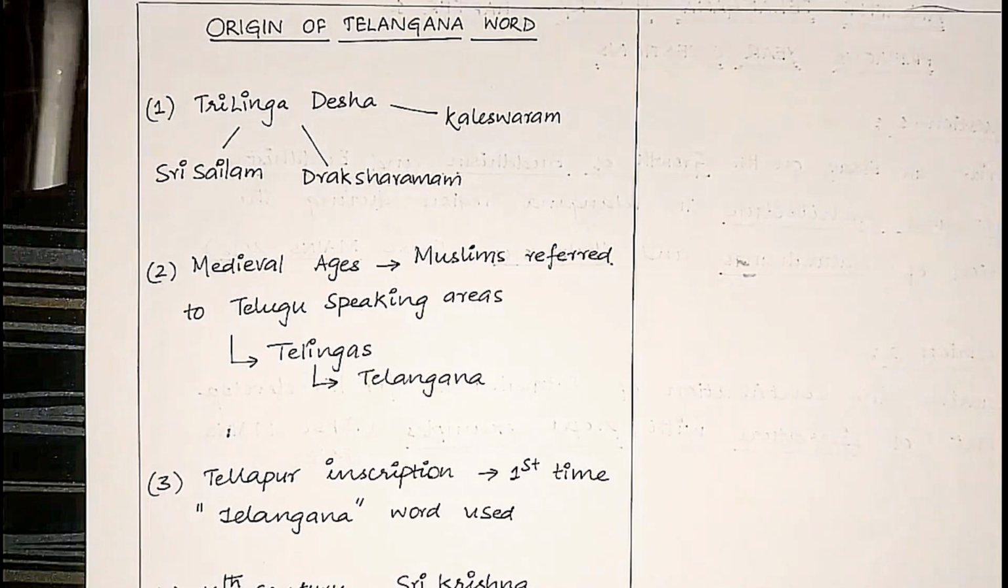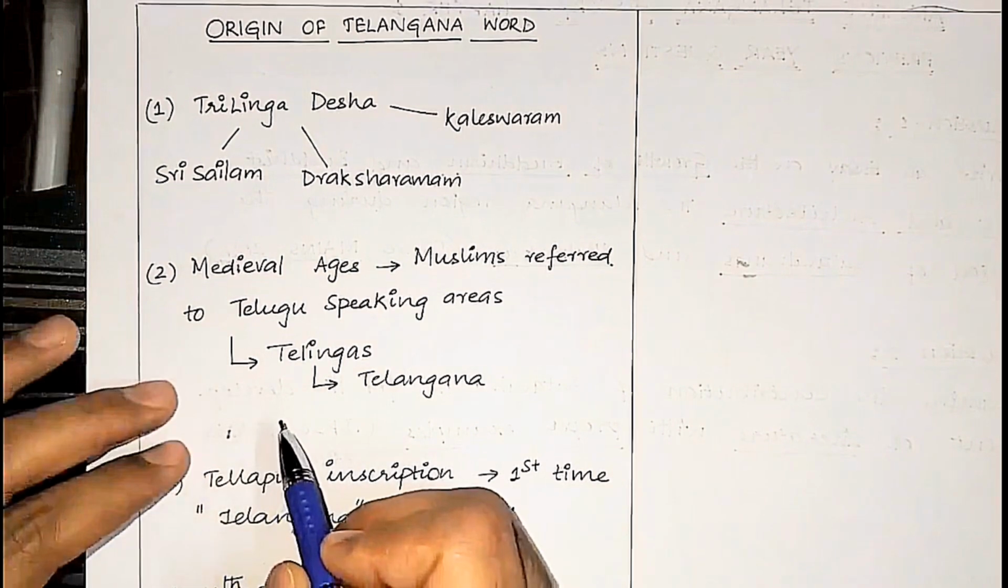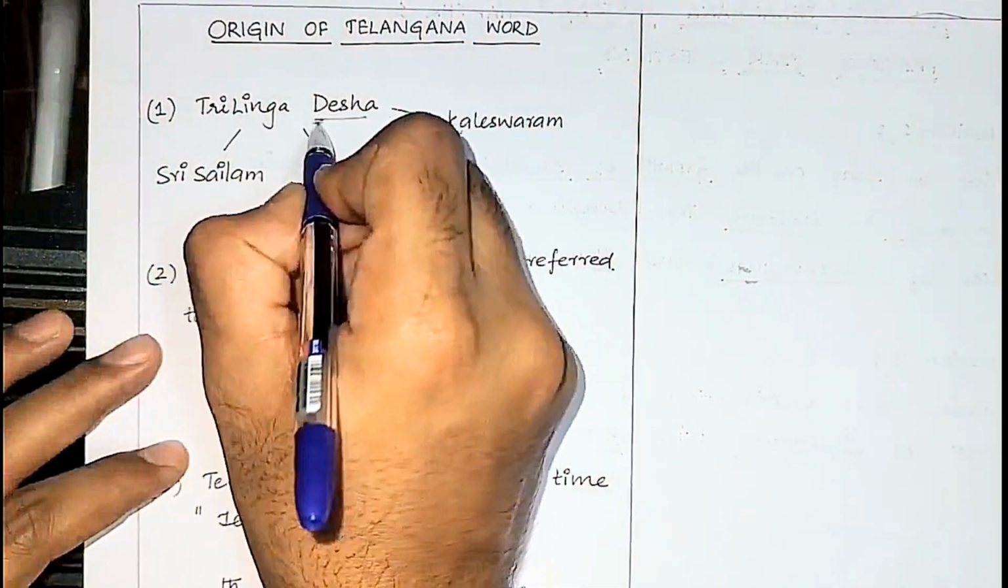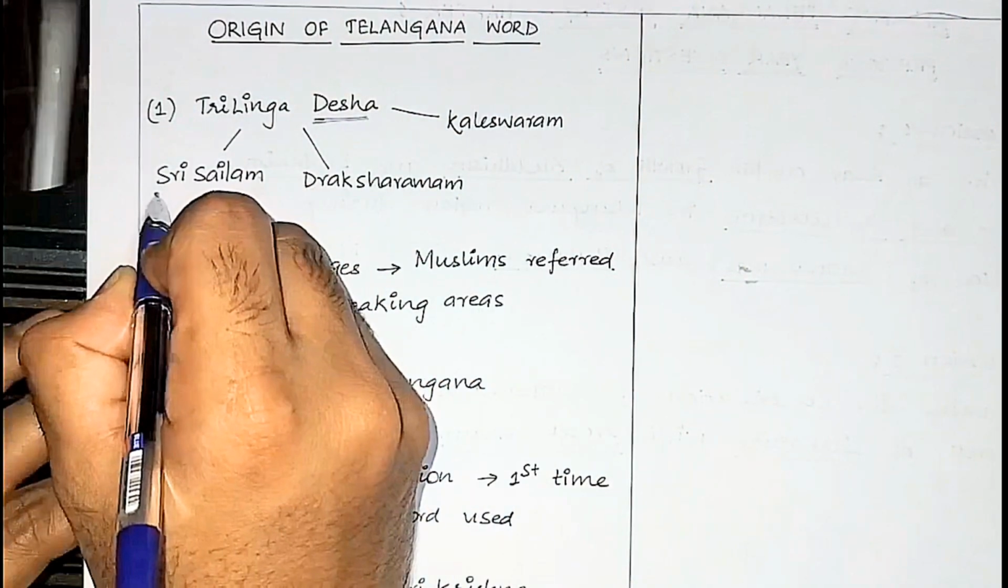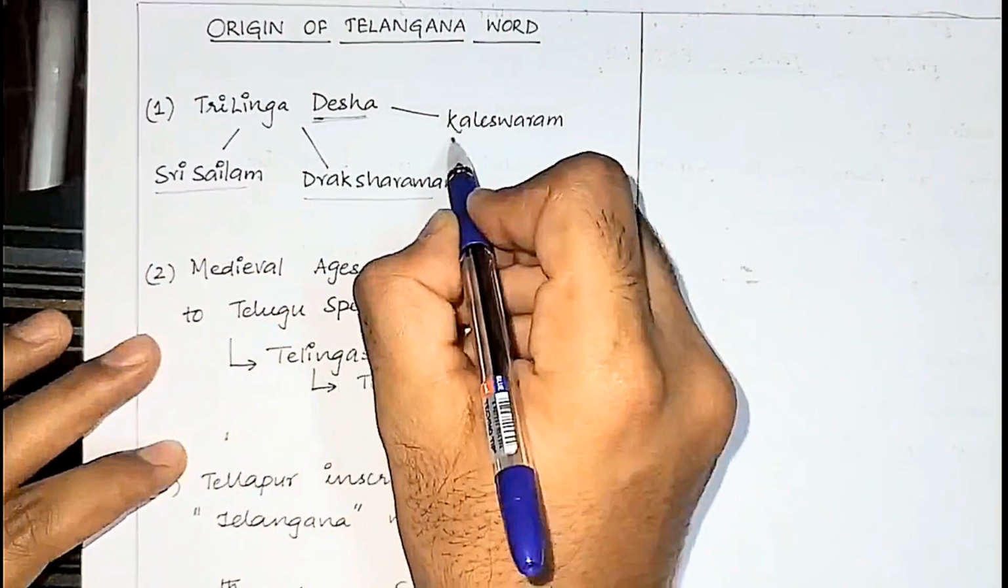Telangana is a newly formed state. It was the 29th state when it was formed. Right now there are 28 states. Although Telangana is a newly formed state, the concept of Telangana did exist even from the ancient times. You can write an opening statement like this, and you can quote that actually the word Telangana came from Trilinga Desha. Desha means land or a state in which there are three important shrines.